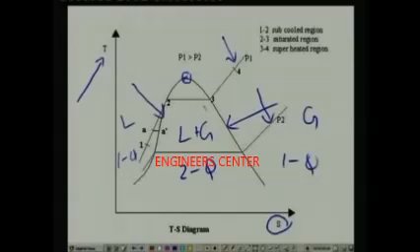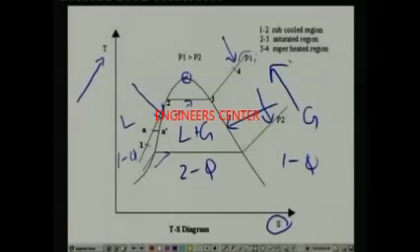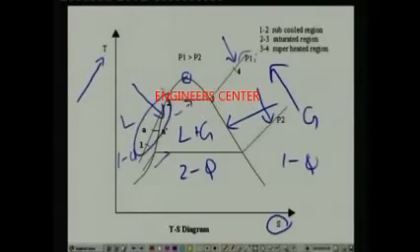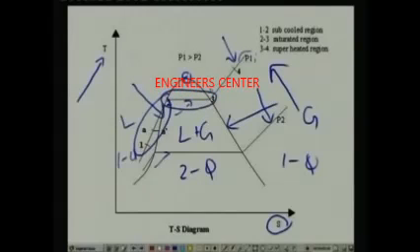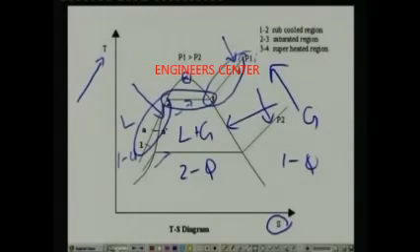This is again in accordance with the Gibbs phase rule, or based on the fact that when a liquid boils at a constant temperature, pressure also remains constant. That's the reason why you have a horizontal isobaric line in the two phase region. And here the pressure P1 is greater than P2, that means pressure increases in this direction. And let us look at one isobar 1, 2, 3, 4. Here the region 1 to 2 is in the subcooled condition, this region is in the two phase zone, and this region is in the single phase superheated condition.